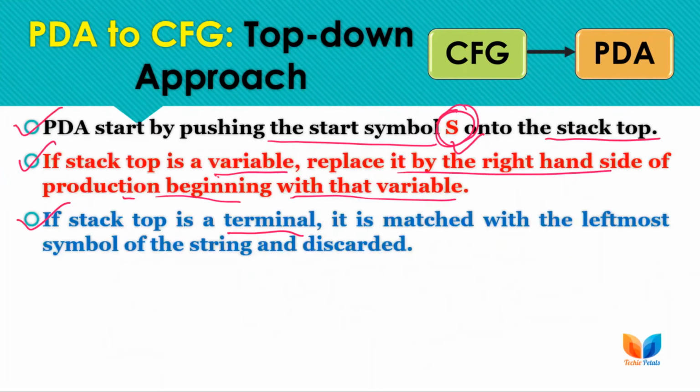And if the stack top is a terminal, then we can declare that we have matched the leftmost symbol of the input string and we can simply discard that terminal, okay? These steps will be clear to you with an example that we are going to cover now. You are not required to note down this example. This is for understanding of these steps only. Then we will be writing the rules and transitions of the PDA, which you should note, okay?